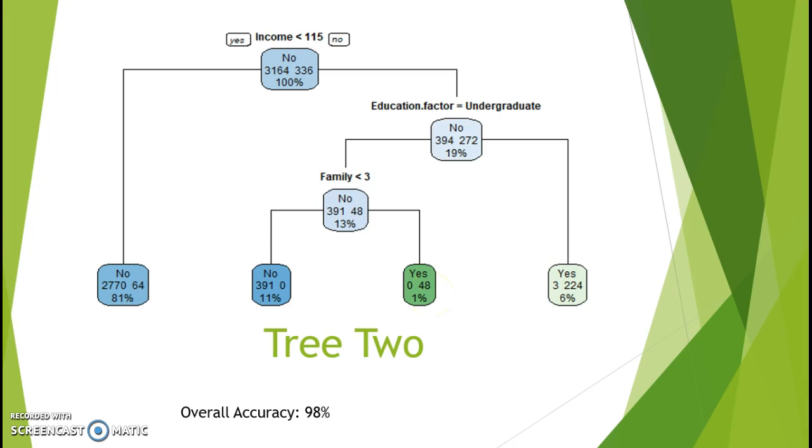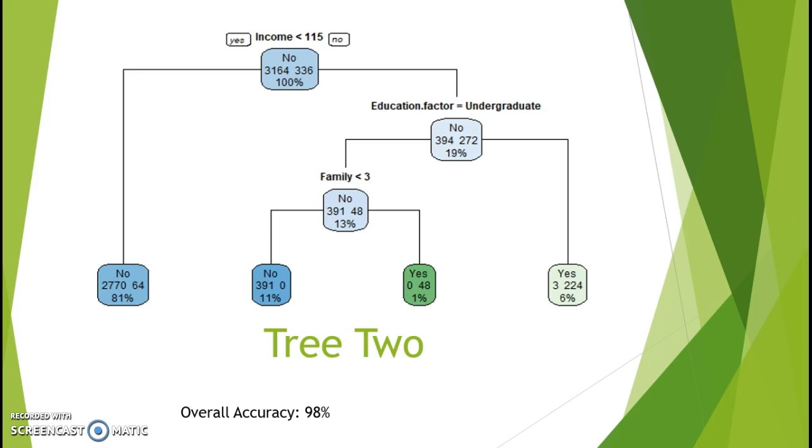So what this means is they had an income greater than $115,000, they are not an undergrad, and they have a family greater than three. Every single one of those people in our data set actually took a personal loan.